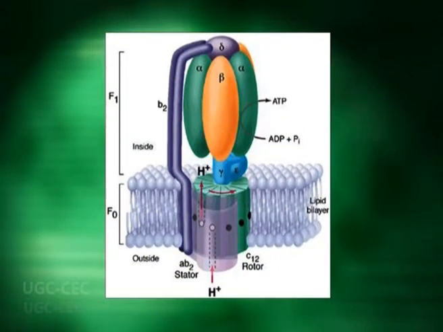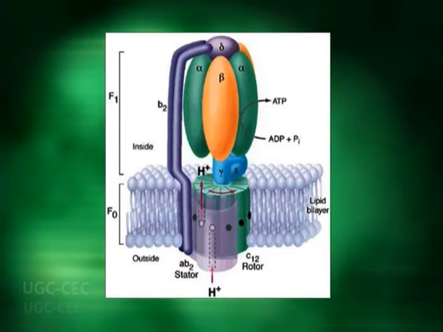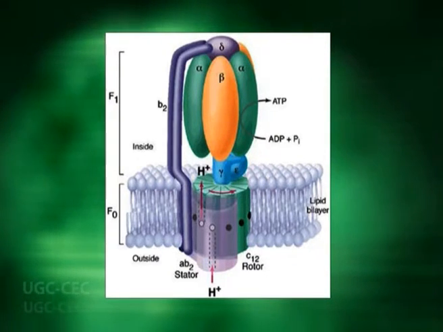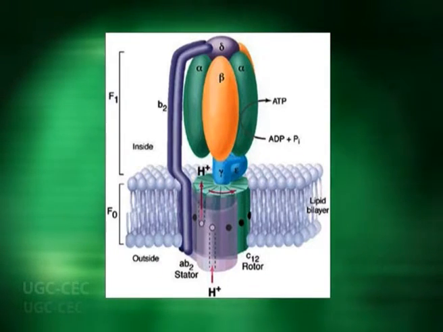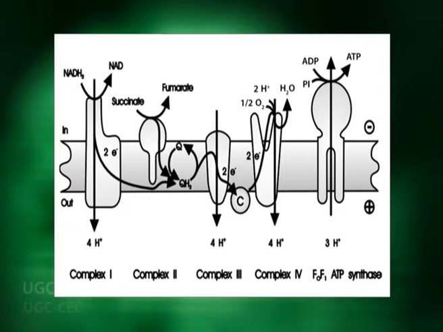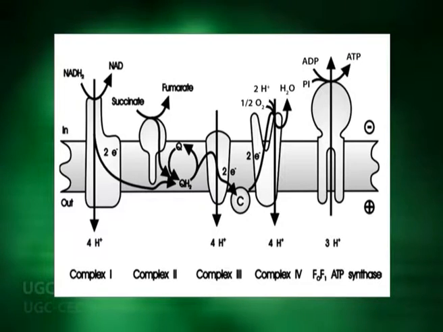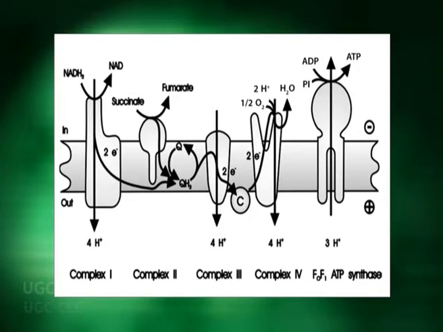The inner membrane of mitochondria is impermeable to protons, which move down the gradient from the intermembrane space to the matrix only through the FO-F1 complex, also called ATP synthase. The energy released when protons come down the electrochemical gradient from a higher potential to a lower potential is utilized by ATP synthase to catalyze the phosphorylation of ADP to form ATP.